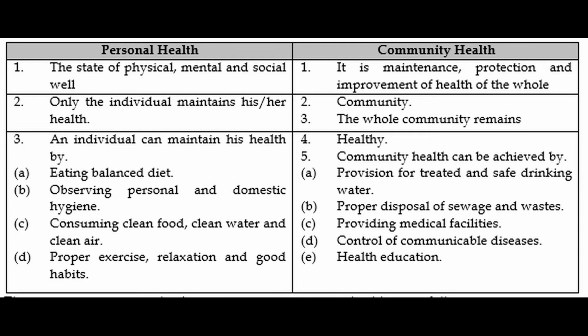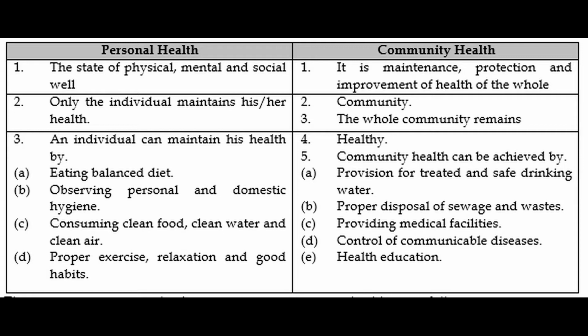Community health can be achieved by provision of treated and safe drinking water. Water is very important because if we are drinking unclean water, so many microorganisms will be there in the water. It can lead to different types of diseases like cholera, dysentery and all.